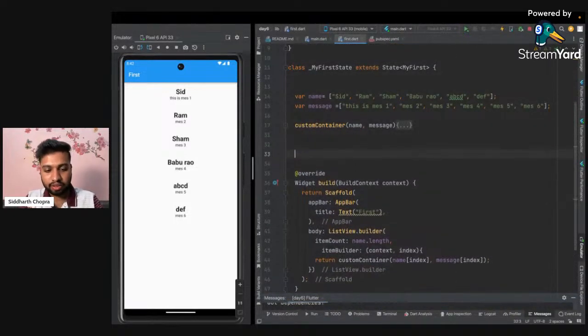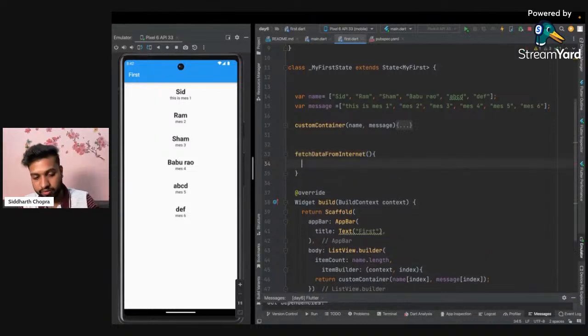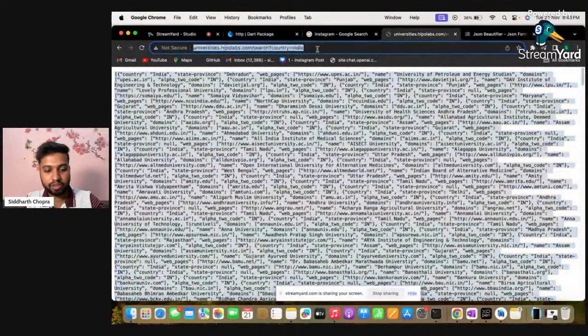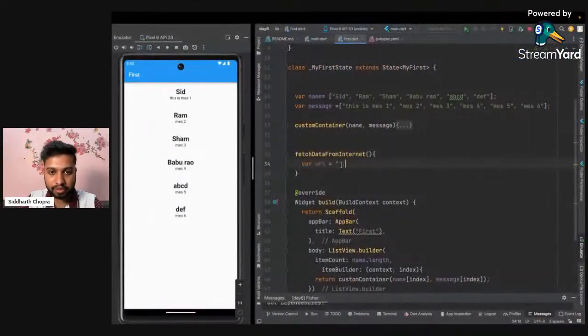And before that, we will write everything inside a function, Fetch data from internet. I'm creating a function, and inside the function, I will create a variable with the name of URL, and I will paste this URL here. I'm just copying this URL from here and pasting it here.